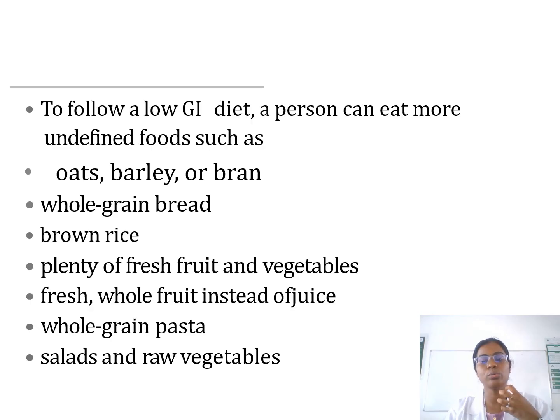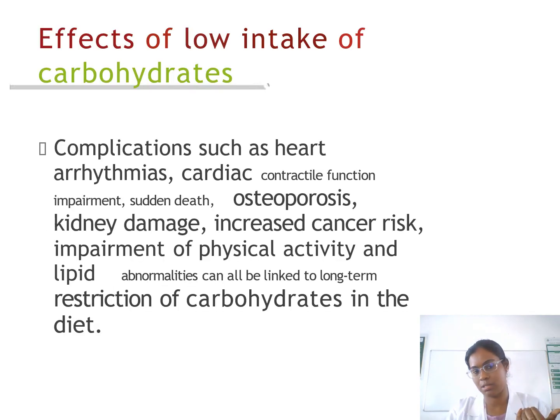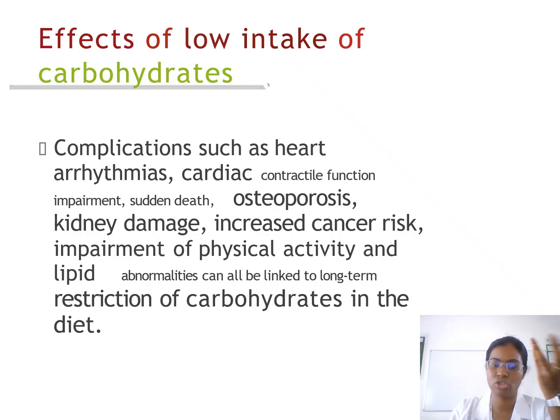On a low glycemic index diet, a person can eat more foods such as oats, barley, bran, whole grain bread, and brown rice. The effect of taking too little carbohydrate can lead to heart arrhythmia, cardiac problems and sudden death, low weight gain or a skinny body, kidney damage, and abnormal disc scanner course.